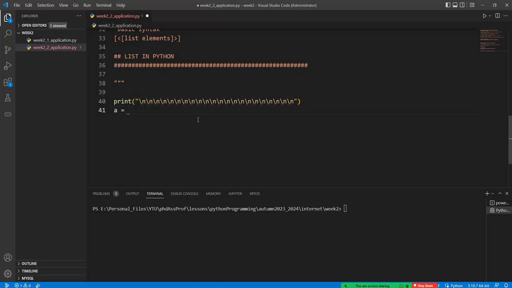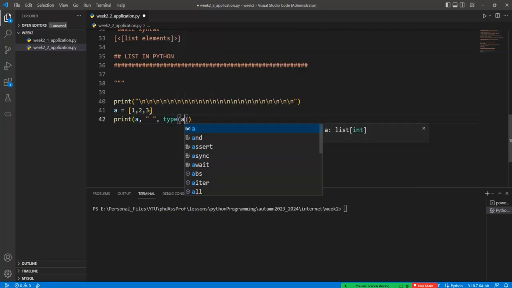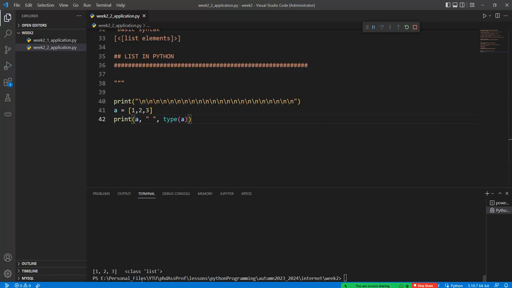For example, if we want to define a list in Python programming language, we should give the open and close brackets like this one. Okay, and so 1, 2, 3. Okay, and so if I print the A in here like this one, and I can give the type of these things like this one, and so if I run this code then 1, 2, 3 is seen on the terminal page with the class of the list.